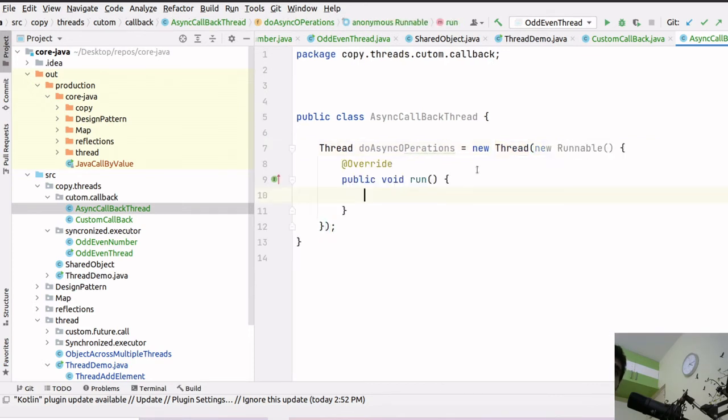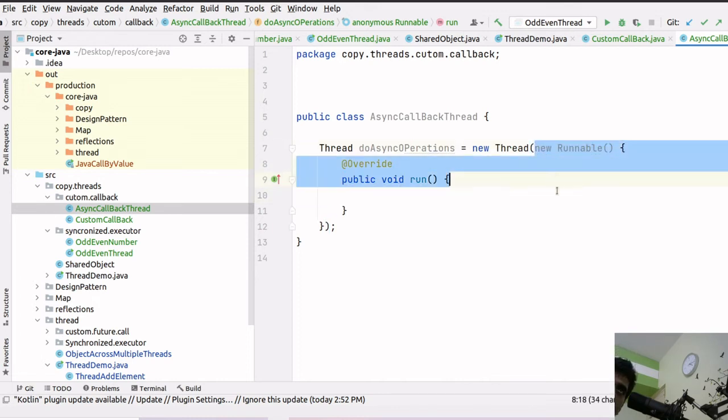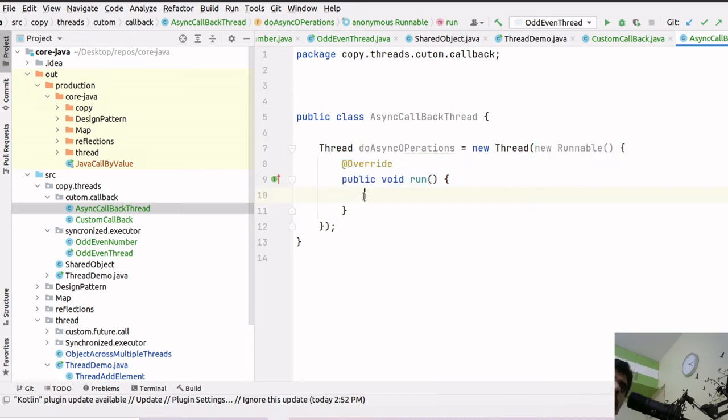Inside the runnable, we have already seen in the previous video, we can use lambda expressions as well. We are purposely doing it so that we will understand the benefit of using lambda, how we can write it in a shorthand way.